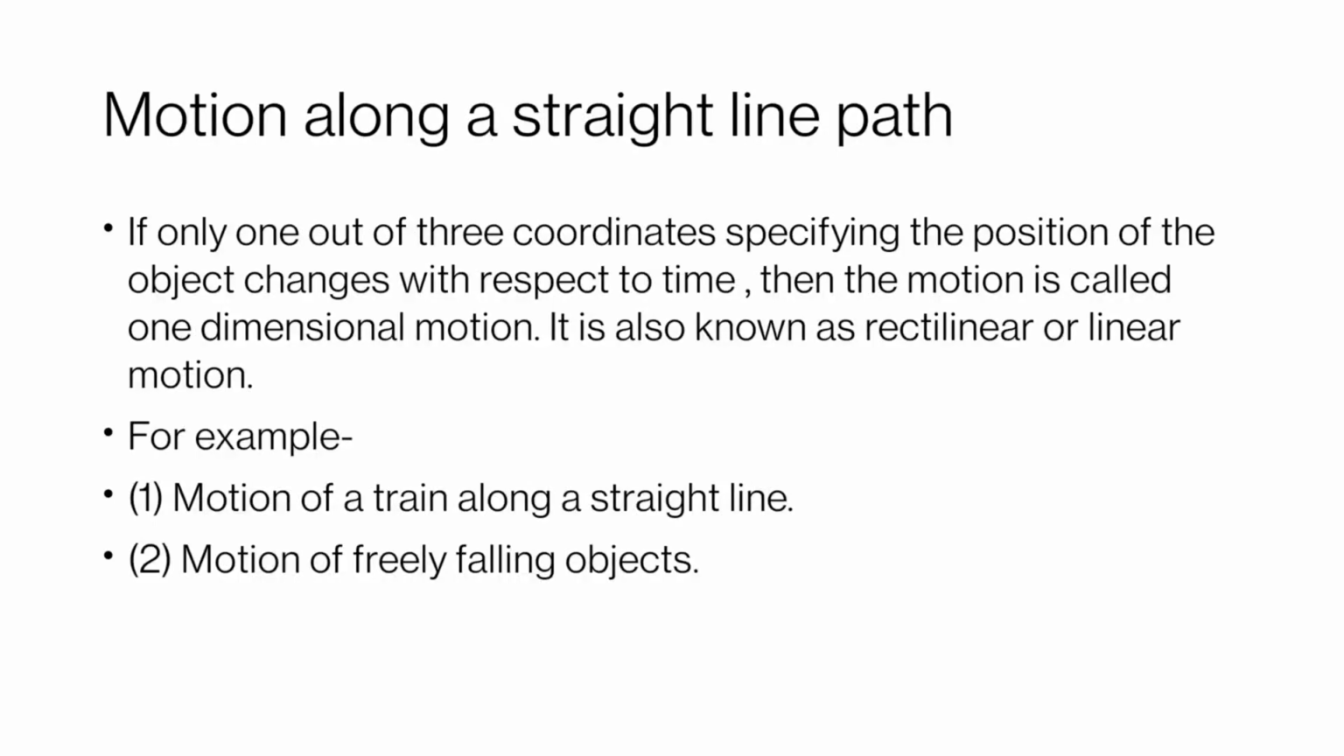Our next topic is motion along a straight line path. If only one out of three coordinates specifying the position of the object changes with respect to time, then the motion is called one-dimensional motion. It is also known as rectilinear motion or linear motion. We can explain this by using various examples. First, motion of a train along a straight line is rectilinear or linear motion. Motion of freely falling objects is again a rectilinear motion.